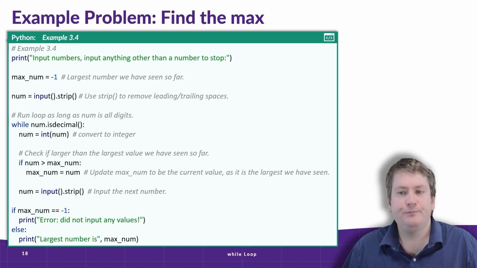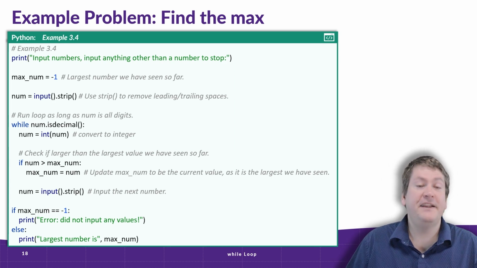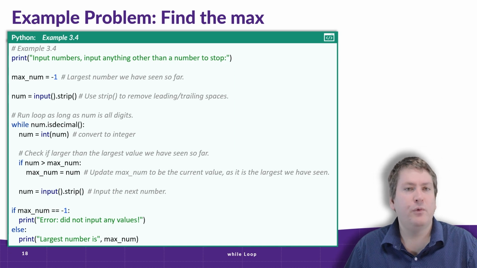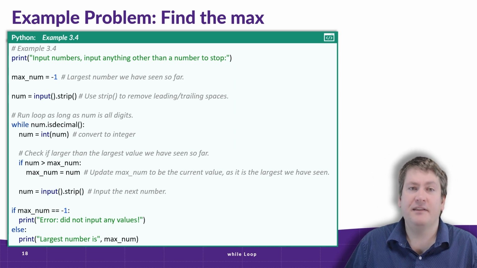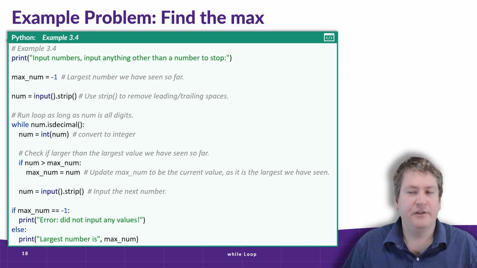The other thing that's different is the condition for the if statement inside the loop. Here you can see that it is if num is greater than max num. Well, what we wrote, we said if max num is less than num. Both of those statements are equivalent. So we could write that either way and get the same result.